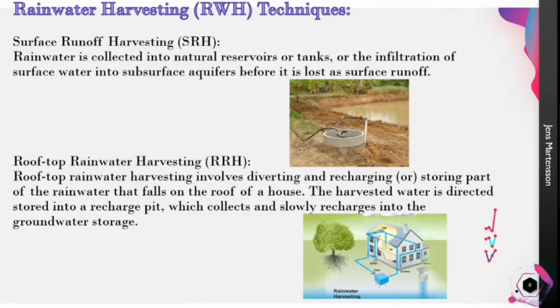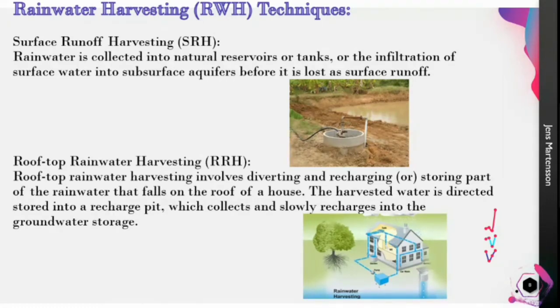Surface runoff harvesting is nothing but the water that is collected from the natural reserves into natural reservoirs, and this filtrate reaches the ground. It can be simple: when there is stagnant water in one particular area, we can use pipes to connect the water and collect it into a dug pit, or otherwise recharge the ground wells.